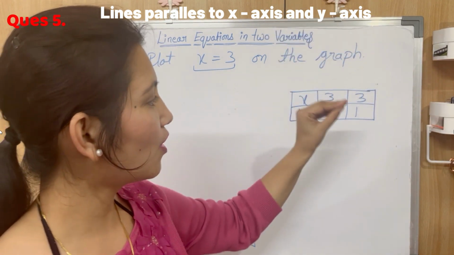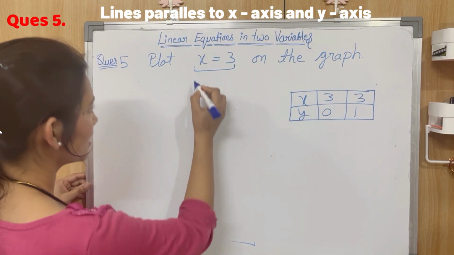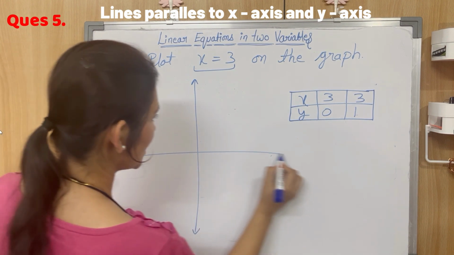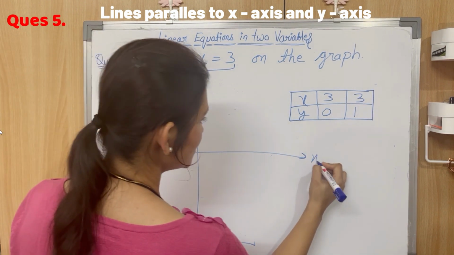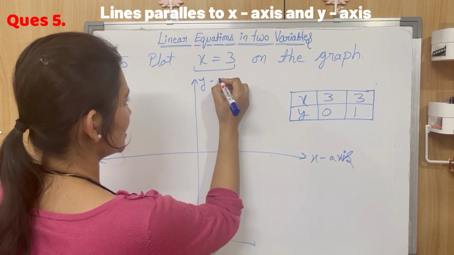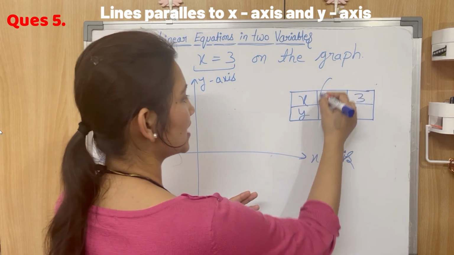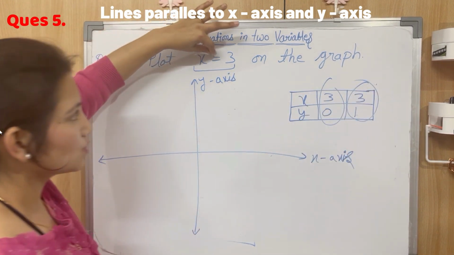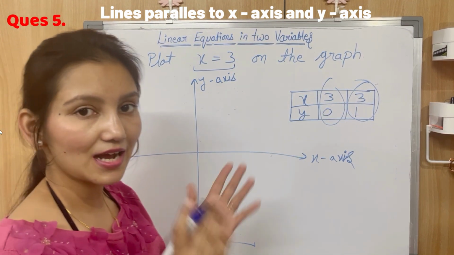Now let's plot this on the graph. Let's say this is the Cartesian plane, and it has an x-axis and a y-axis. I need to plot these 2 points because I need to plot the equation of this line. So I'll plot these 2 points, then join them, and I'll get the graph of the equation.